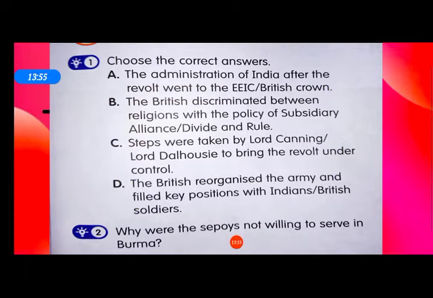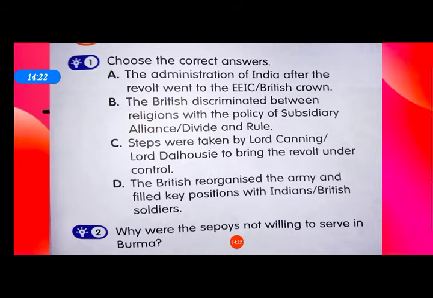Why were the sepoys not willing to serve in Burma? They were not willing to serve in Burma as it was believed that crossing the sea was against their caste rules. As a result, when sepoys or Indian soldiers were ordered to travel to Burma, they refused to travel by sea.